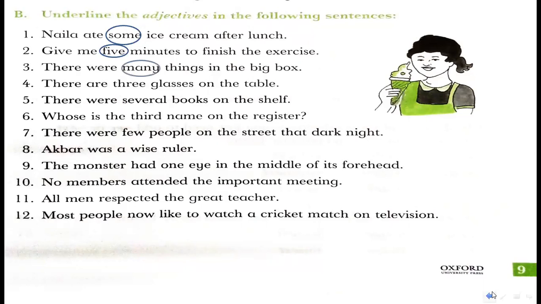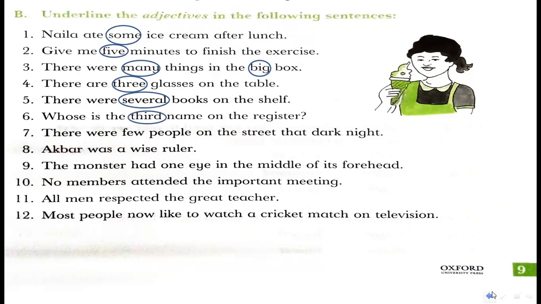Here the word many and big is adjective. There are 3 glasses on the table. 3 is adjective. In number 5, there were several books on the shelf. So several is adjective. Number 6, whose is the third name on the register. So third is an adjective.